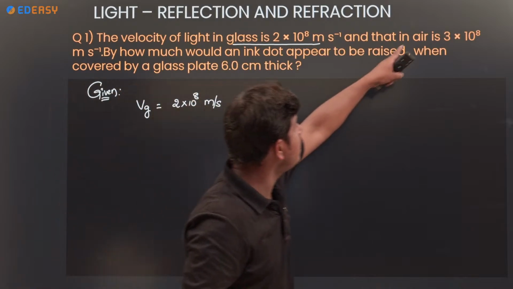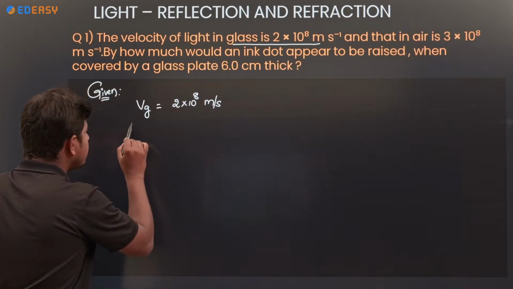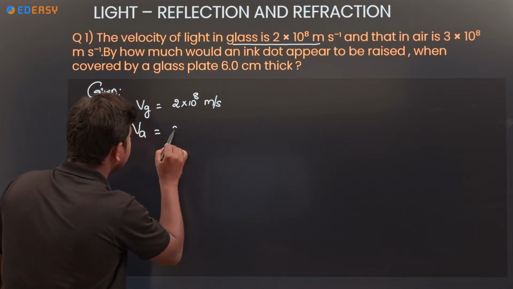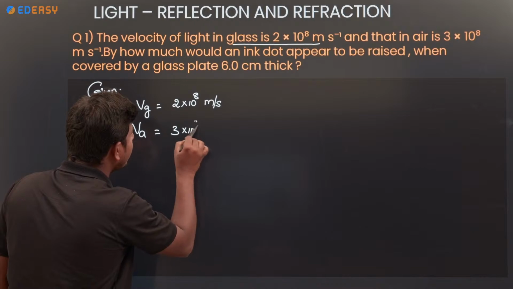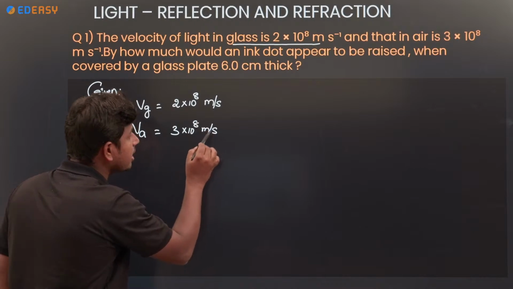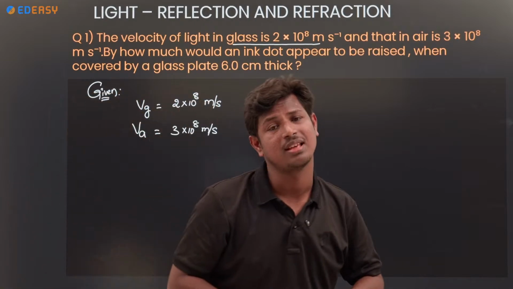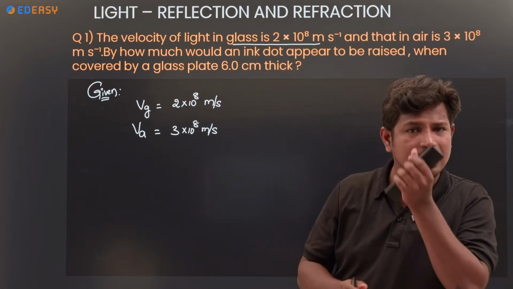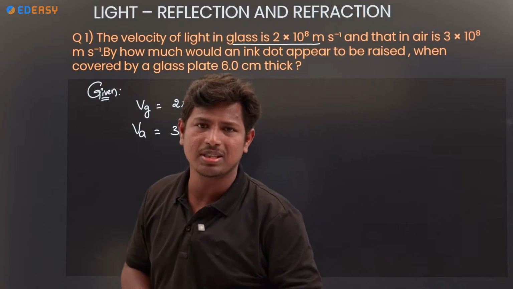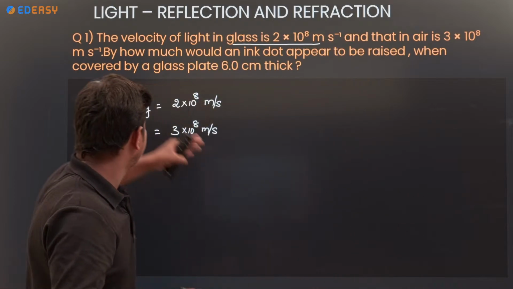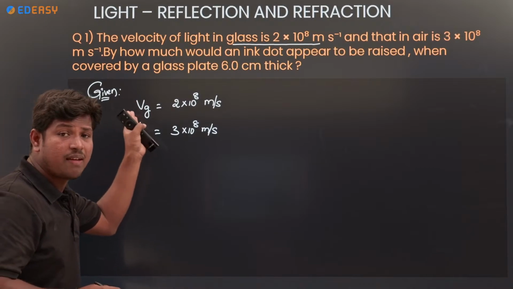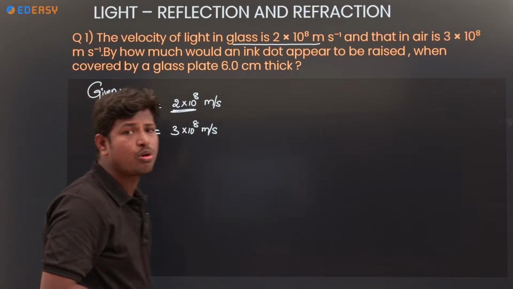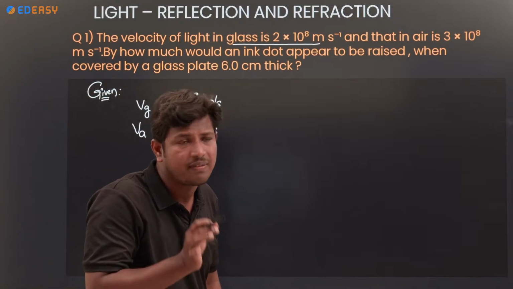And the velocity of light in air is 3 into 10 to the power of 8 meter per second. So two velocities are given. One time the light travels in air, that is 3 into 10 to the power of 8 meter per second. And the next time the light travels in glass, it is 2 into 10 to the power of 8 meter per second. This is the given information.